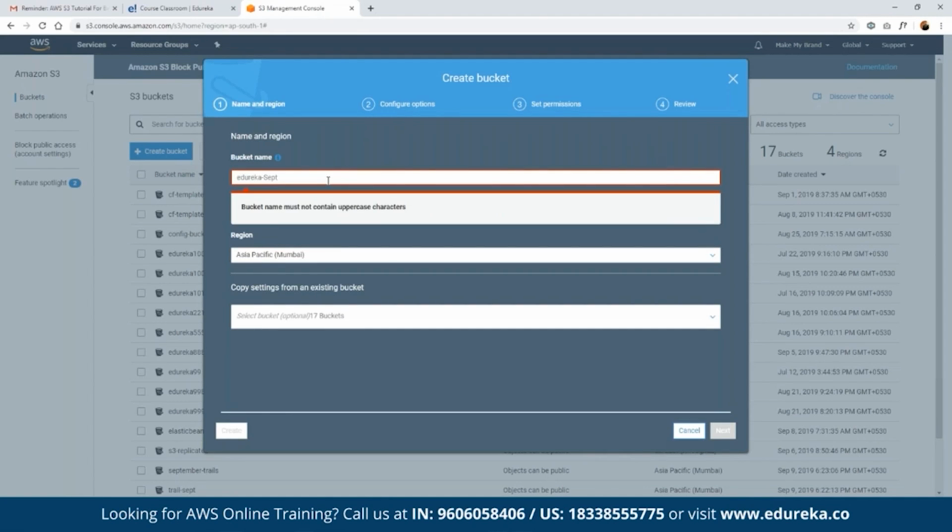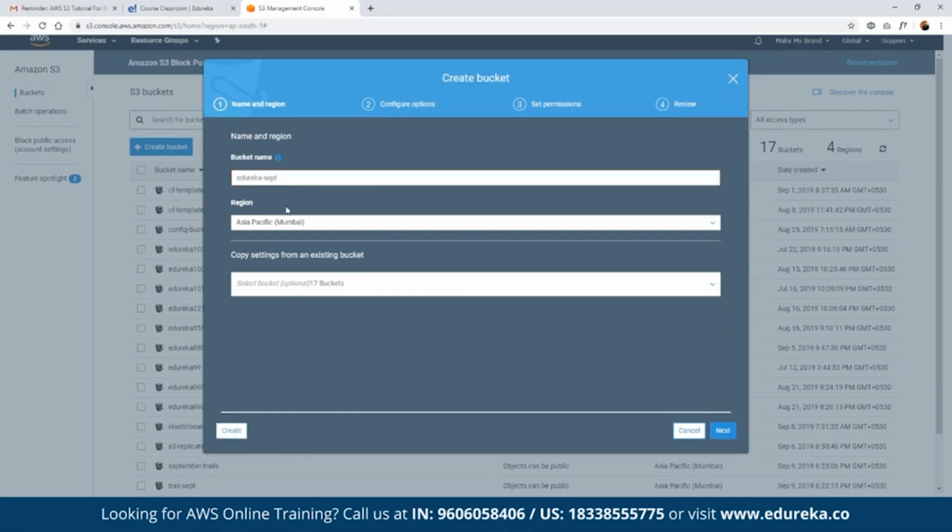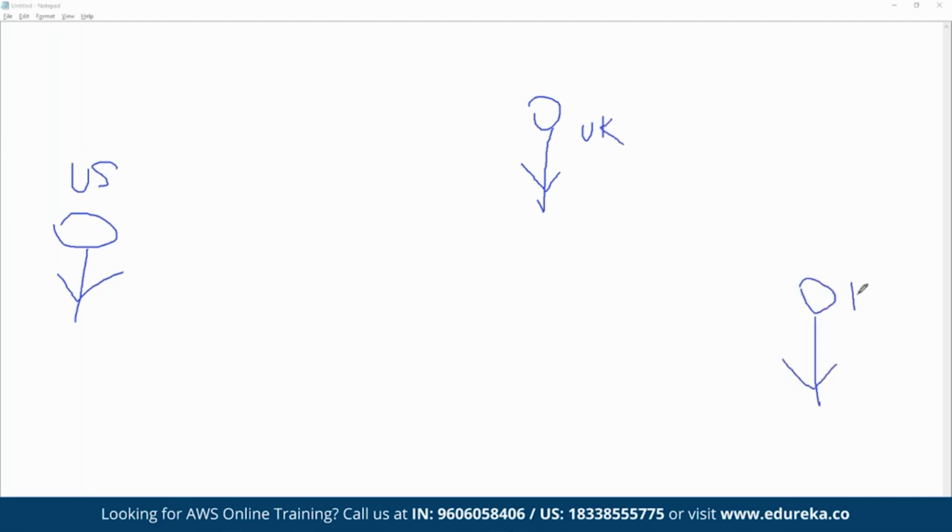Now we have to choose a region in which we are deploying the bucket. Region selection is really important. Why? Suppose we have a user sitting in the US, and users who are based in the UK, users based in India, and users based in Australia.